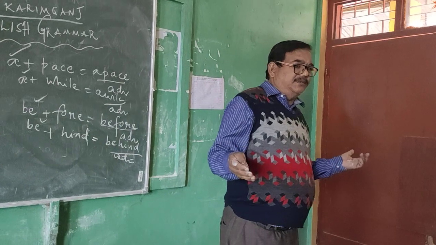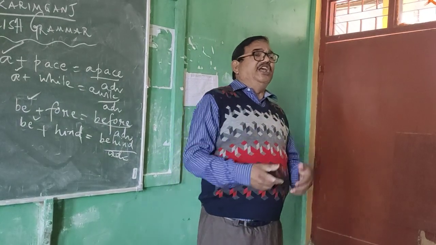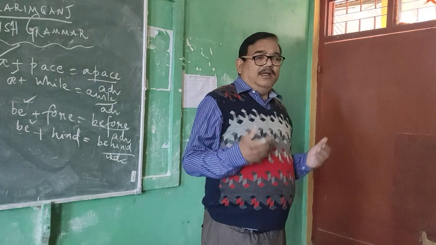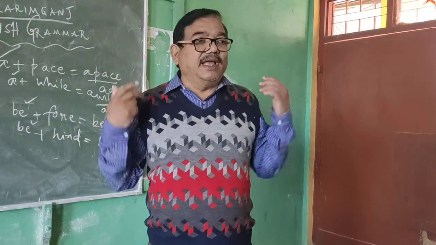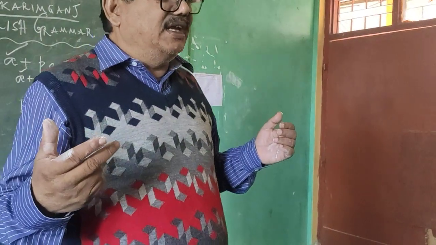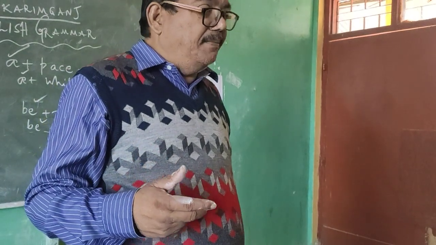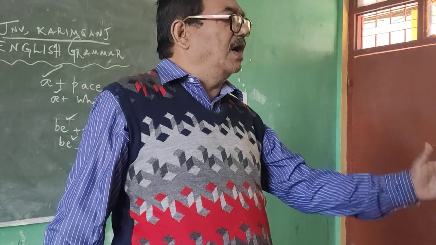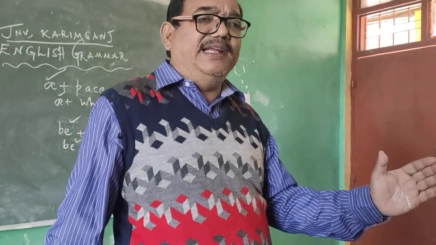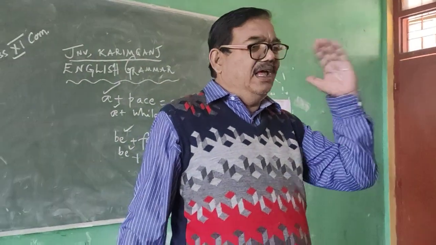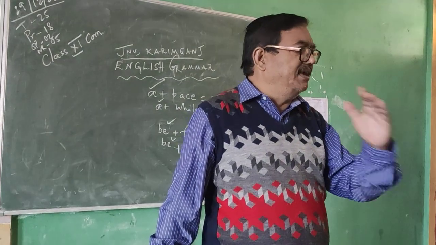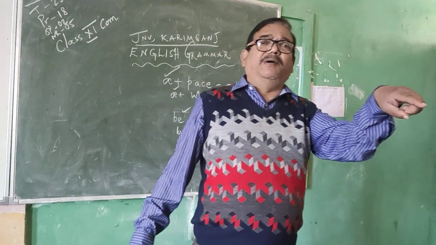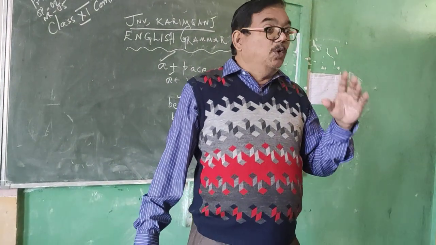Action words are called verbs. Okay? Say, she is singing a melodious song. She is singing a song. Singing is doing action. Action words are called verbs. Or verb means action. Action means work. Work means doing something. I reiterate, verb means action, action means work, work means doing something.